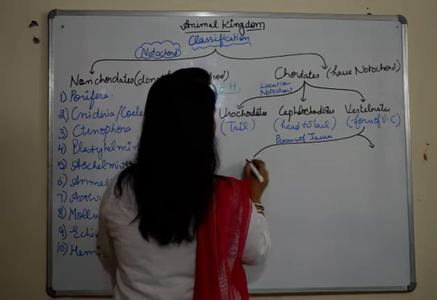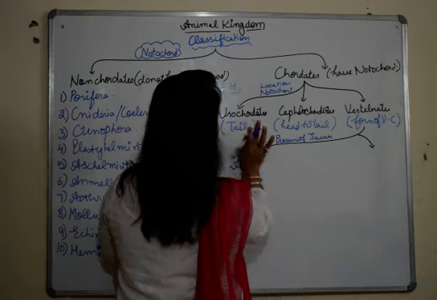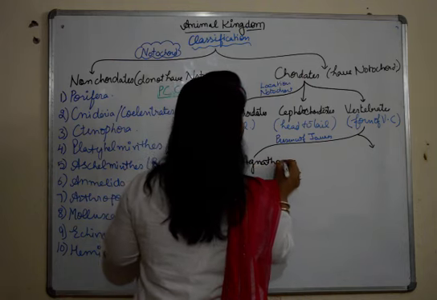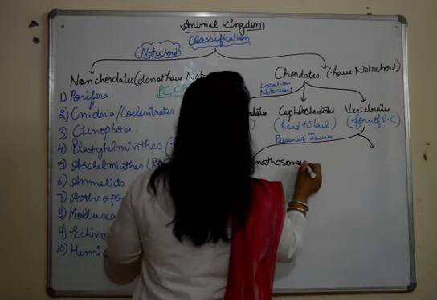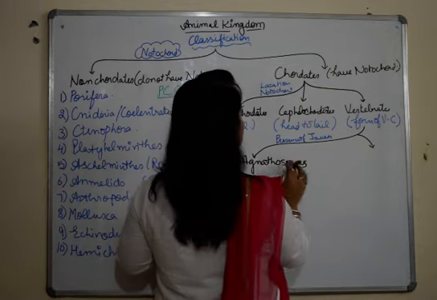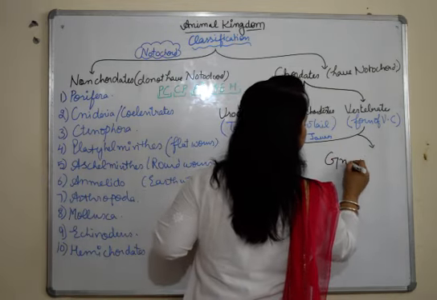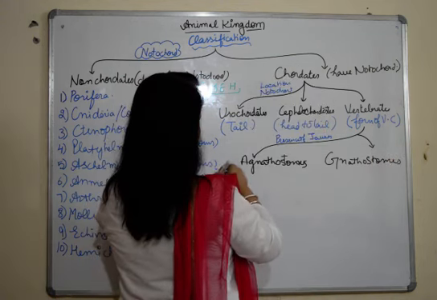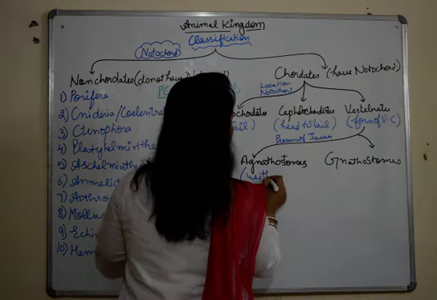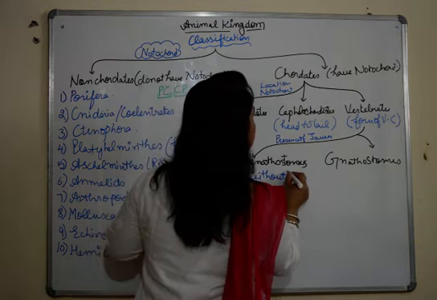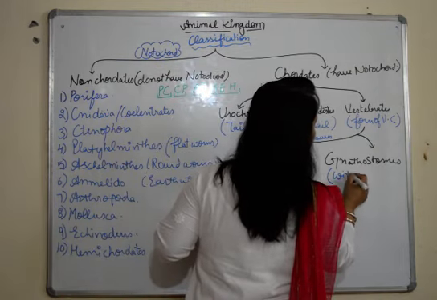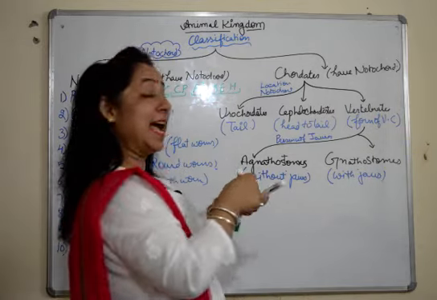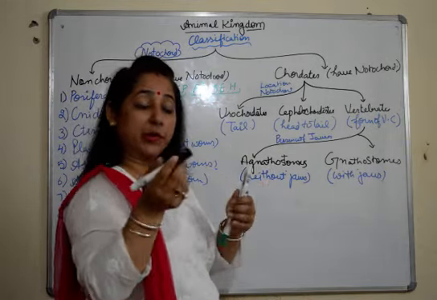So they are agnathostomes and gnathostomes. Agnathostomes are the organisms without jaws, and gnathostomes are the organisms with jaws. Agnathostomes have no further division.